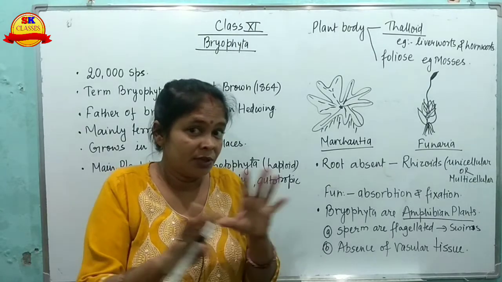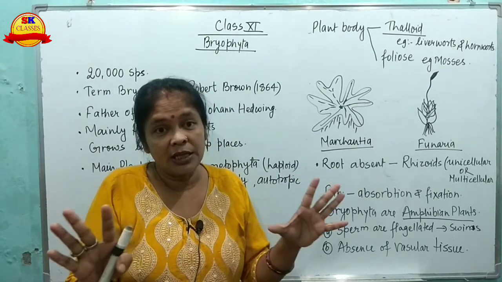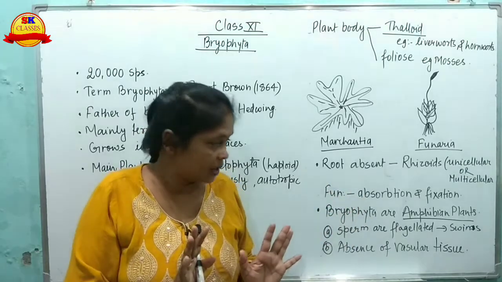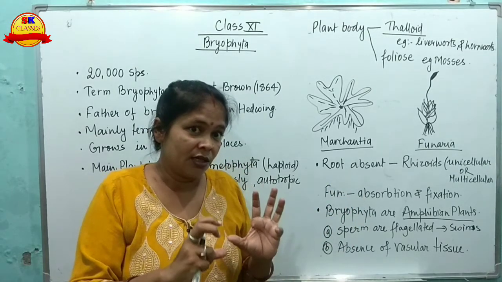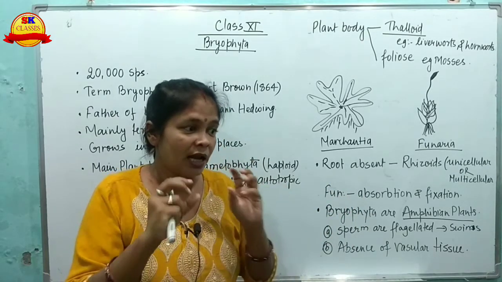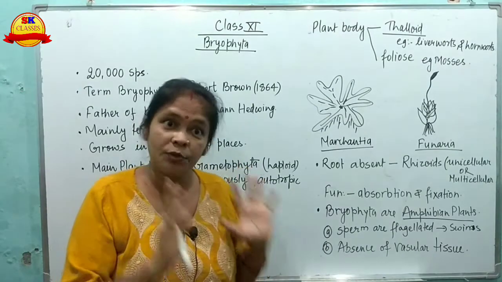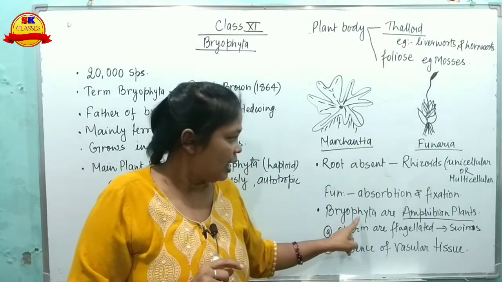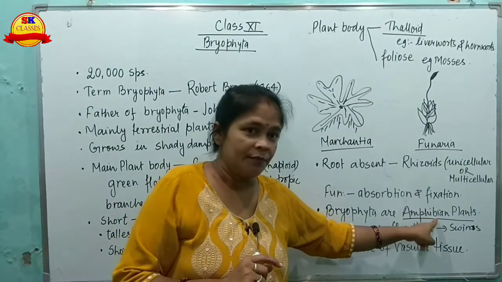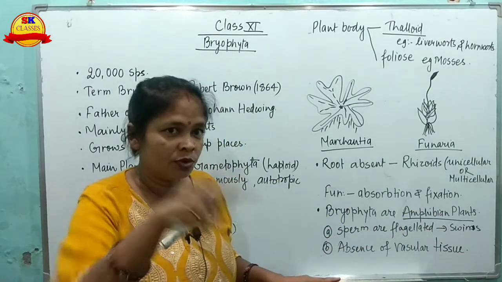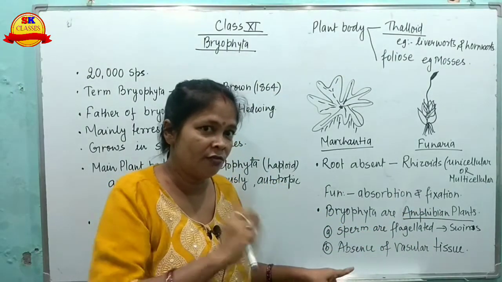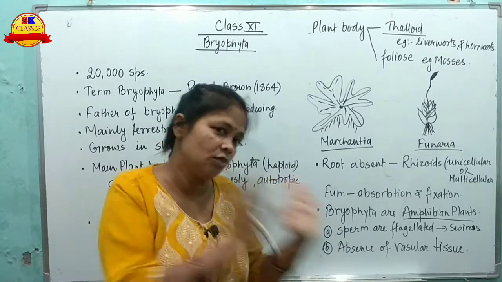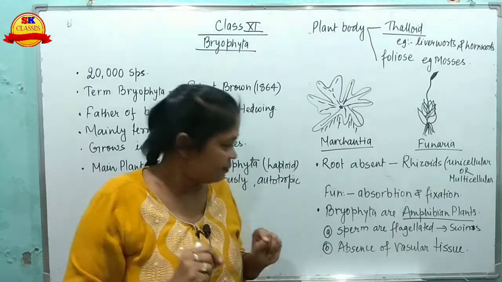They cannot complete their life cycle in dry places. They need some water to complete their life cycle, and water is needed during the reproduction time. So bryophytas are amphibian plants because they show both modes of life, land and water, and need both habitats in their life cycle.